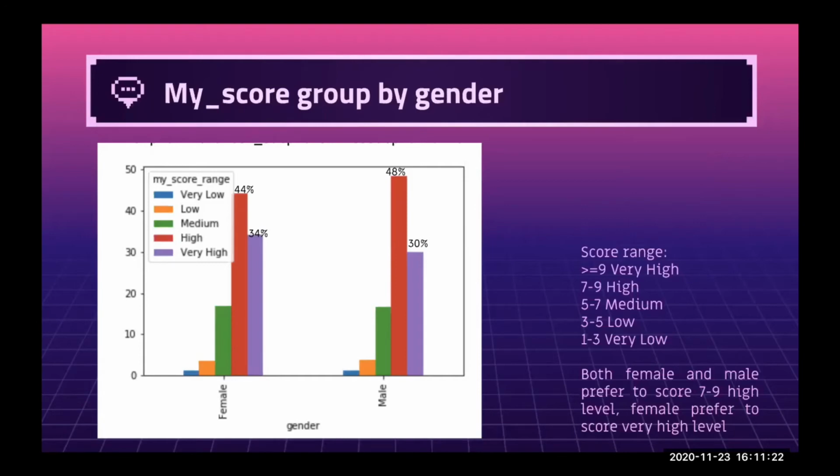When comparing those two genders, we can take a look at the purple one. 34% of females prefer to rate very high, while 30% of males prefer to rate very high. We can conclude that females are more likely to rate very high.